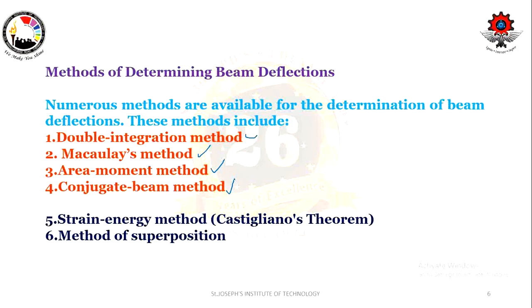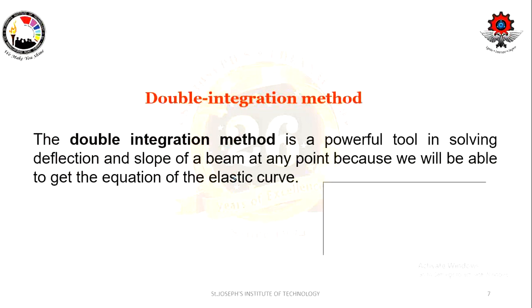I will give you a simple idea about these methods. Double integration method: the name itself suggests that we are going to integrate twice. The double integration method is a powerful tool in solving the deflection and slope of a beam at any point, because we are able to get the equation of the elastic curve. You have already seen what the elastic curve is. The elastic curve is the curve made by the deflected beam.